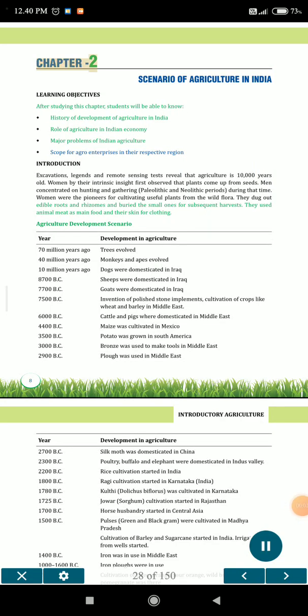Chapter 8. Scenario of agriculture in India. Learning objectives. After studying this chapter, students will be able to know the history of development of agriculture in India, the role of agriculture in the Indian economy, major problems of Indian agriculture, and the scope for agro enterprises in their respective region.